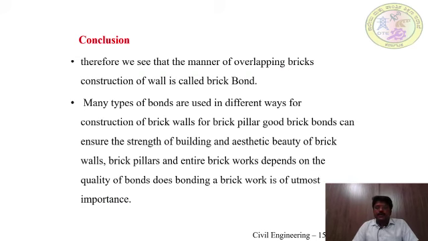Conclusion of this experiment: the manner of overlapping bricks in construction of a wall is called brick bond. Many types of bond are used in different ways for construction of brick walls. For a brick pillar, good brick bonds can ensure the strength of the building and the aesthetic beauty of the brick. Brick pillars and entire brickwork depend on the quality of bonds. Thus, bonding in brickwork is of utmost importance.